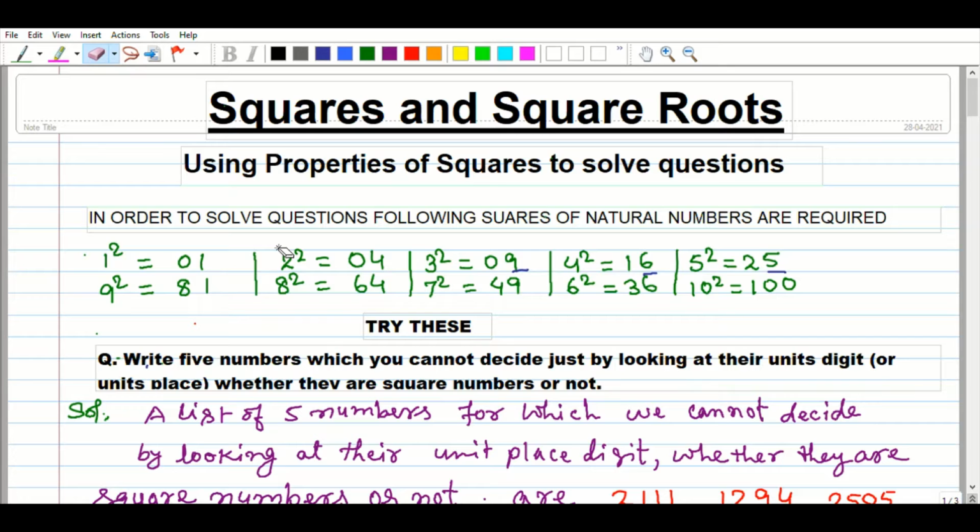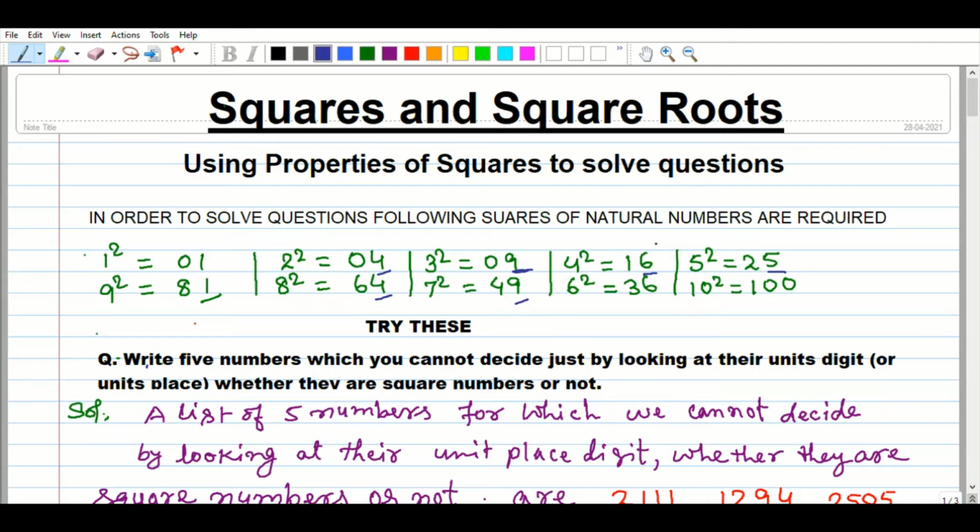After squaring 1, we get 1, with digit 1 in the unit place. After squaring 9, we get 81, and 81 has 1 at the unit place. 2 square equals 4 and 8 square equals 64, so both contain 4 at the unit place. 3 square equals 9 and 7 square equals 49. In both cases, 9 is the unit place digit of the square numbers.